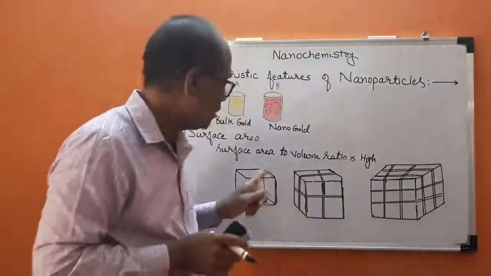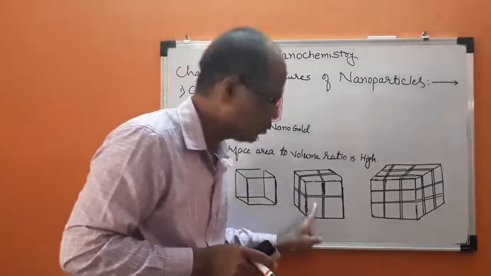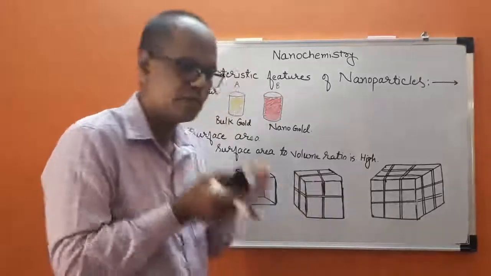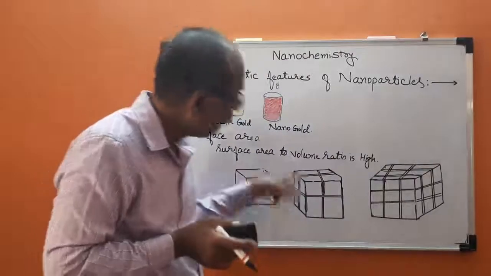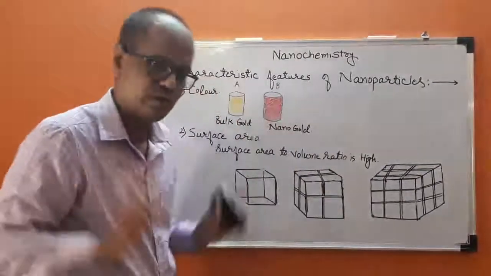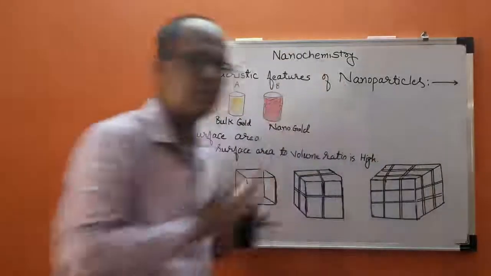It means if we convert bulk material into smaller pieces, more sites are available for the chemical reaction. The surface area goes on increasing, but the volume remains the same. The volume of this and the volume of this is exactly the same.